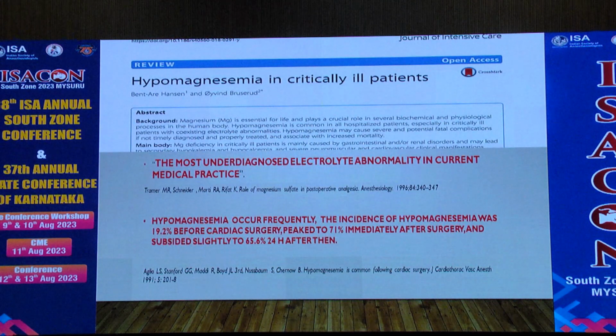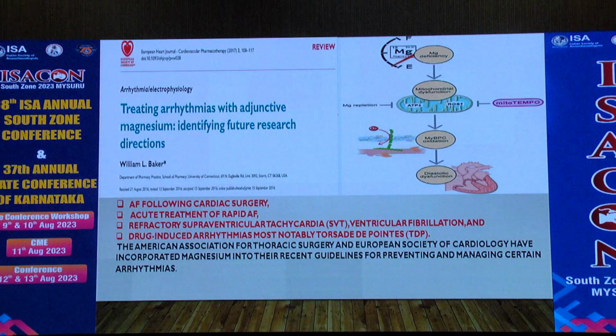So we should be very careful when we treat electrolyte imbalance, and hypomagnesemia should also be considered. It is used in tachyarrhythmias like atrial fibrillation following cardiac surgery, rapid AF, refractory supraventricular tachycardia, ventricular fibrillation, and Torsades de Pointes.